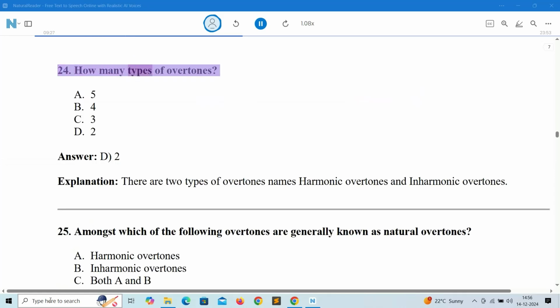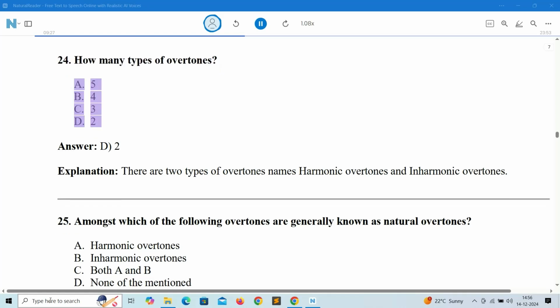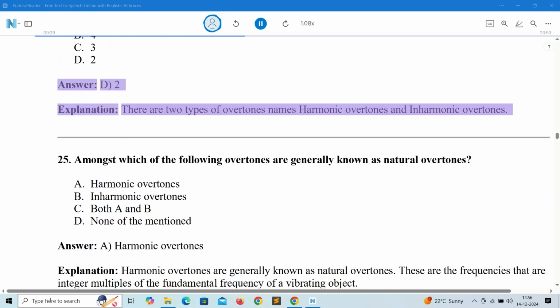24. How many types of overtones? A. 5. B. 4. C. 3. D. 2. Answer: D. 2. Explanation: there are two types of overtones, namely harmonic overtones and inharmonic overtones.